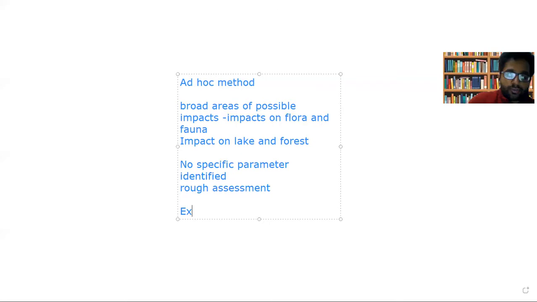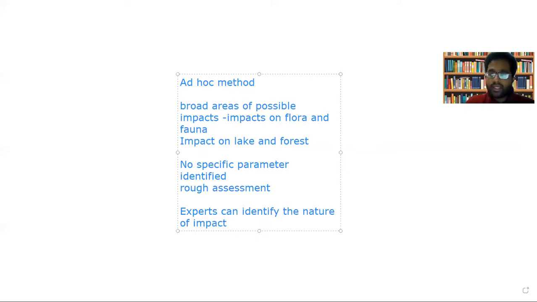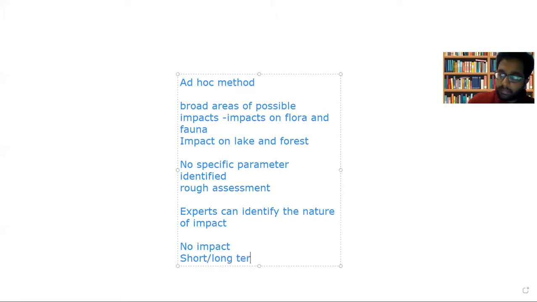And also the experts can identify the nature of impact. The nature of impact can be identified as no impact, short or long-term impact, and reversible or irreversible impact.